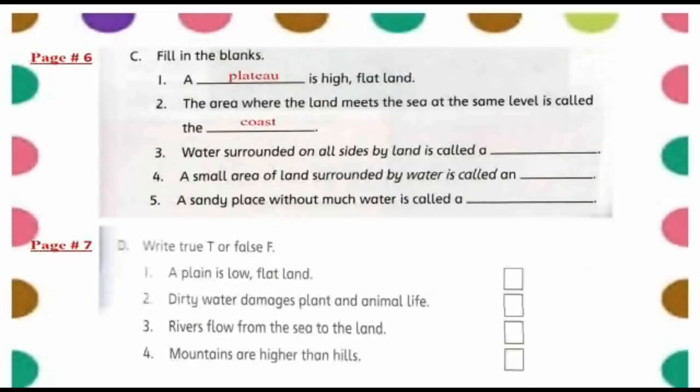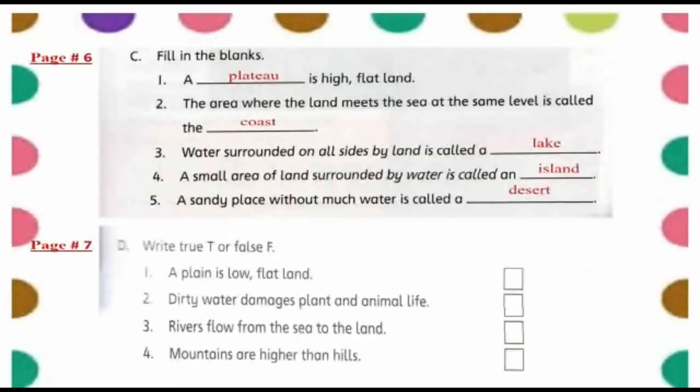Number 3, water surrounded on all sides by land is called a lake. Number 4, a small area of land surrounded by water is called an, what is it called? Yes, it is called an island. Number 5, a sandy place without much water is called a desert.